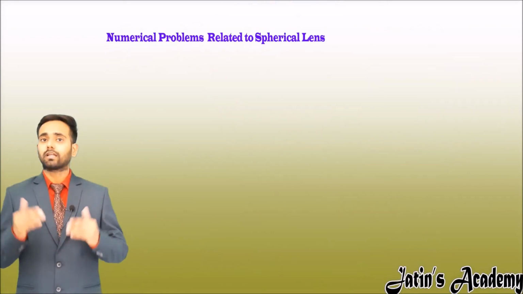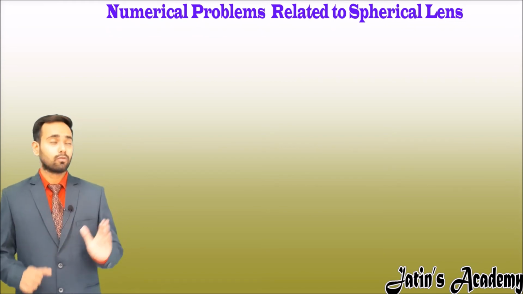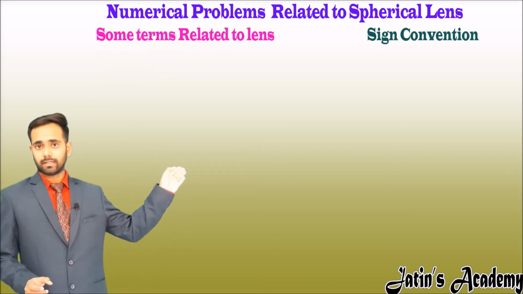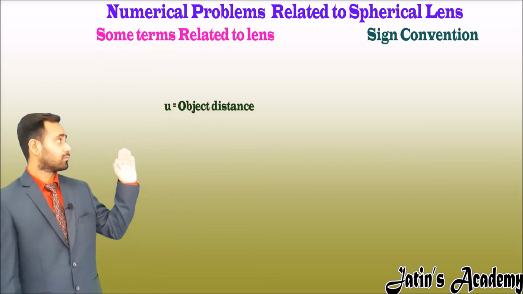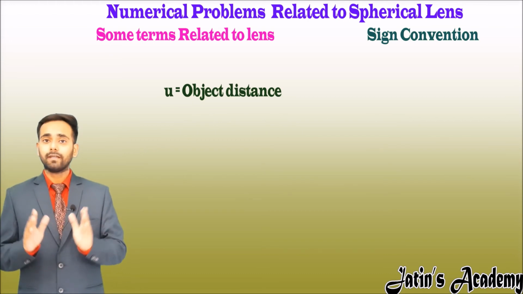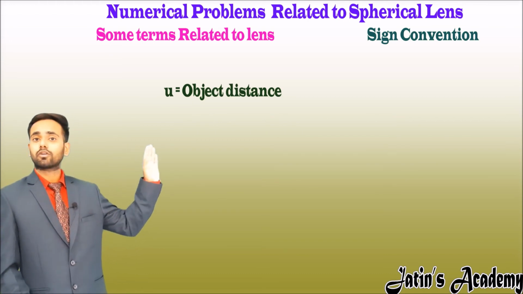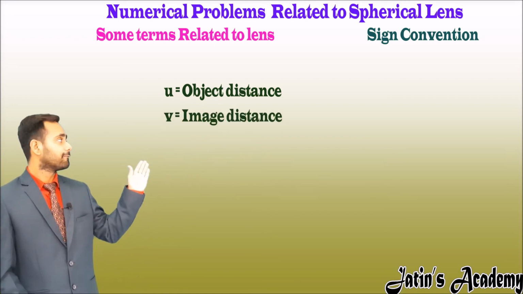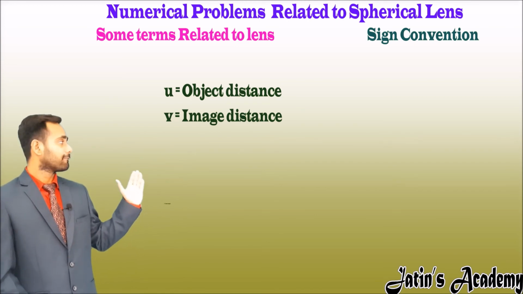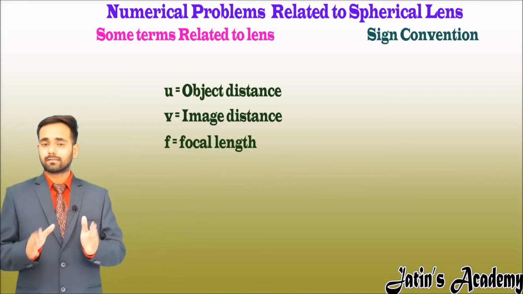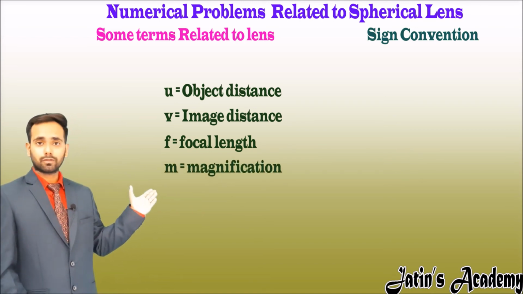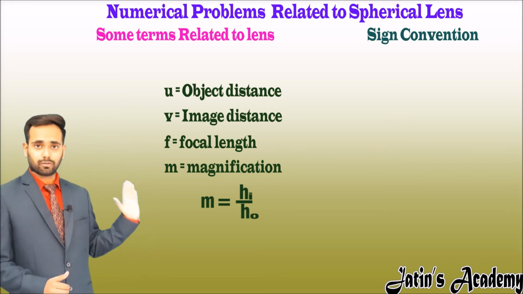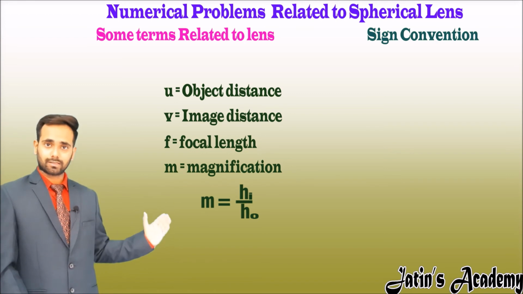In order to understand the numericals, first of all we should know the formulas related to the lens, sign conventions and some terms related to lens. Our first term is u. Similar to the mirror case, we have u, which tells where the object should be placed. So u is nothing but the object position from the optical center. v is the image position. f is the focal length of a lens, either concave lens or convex lens. Magnification is the height of the image to the height of the object, that is hi upon h naught. Here hi is height of image and h naught is height of object.